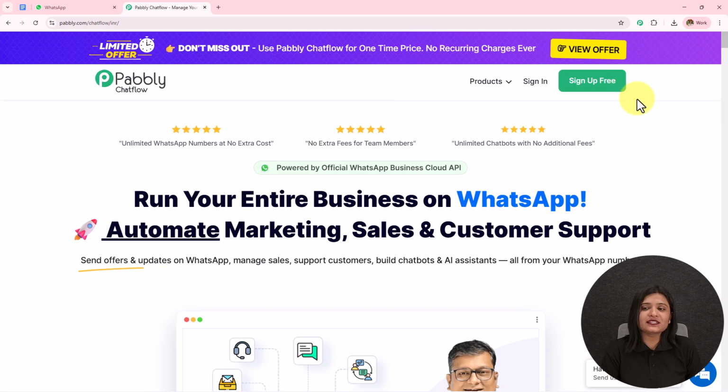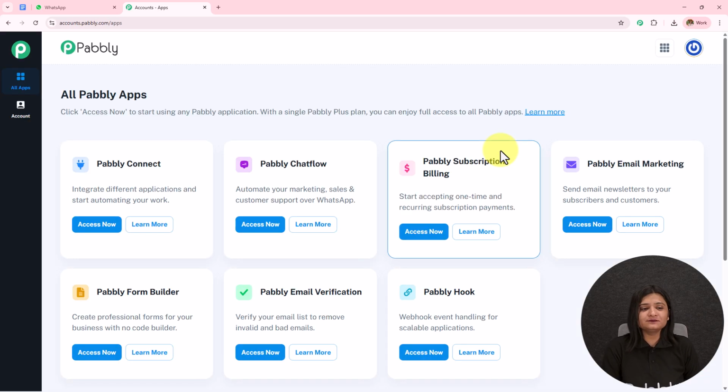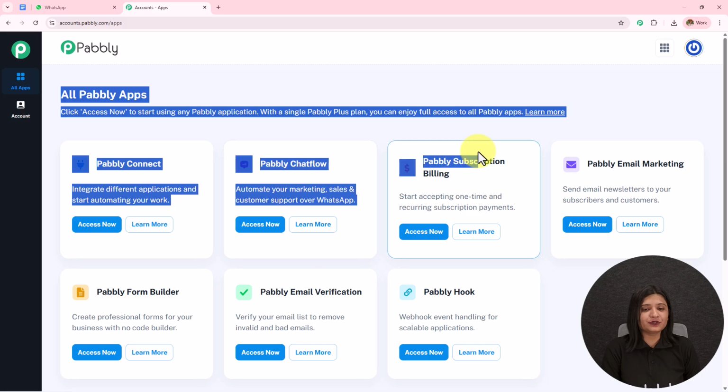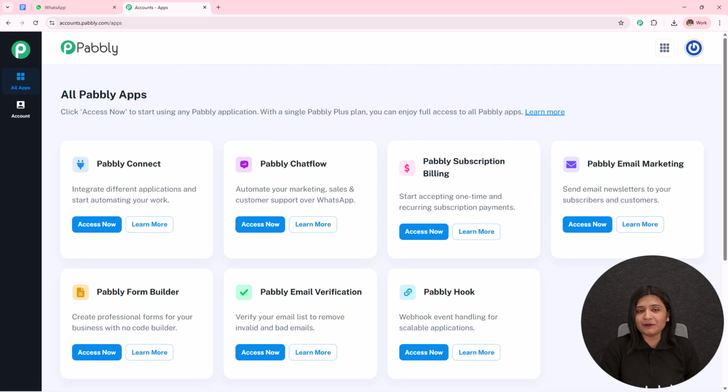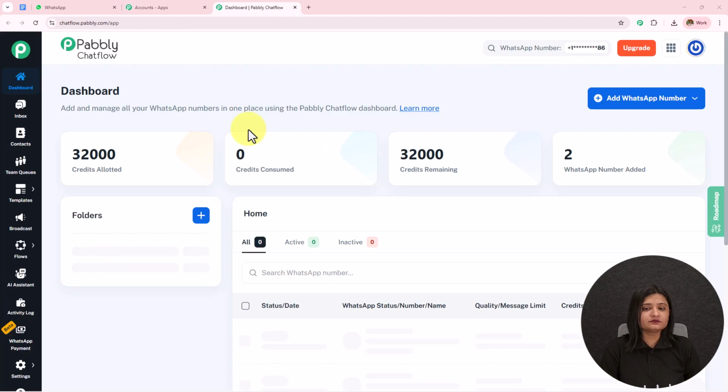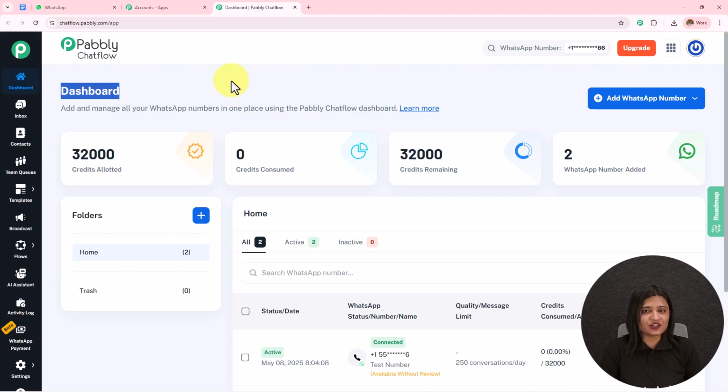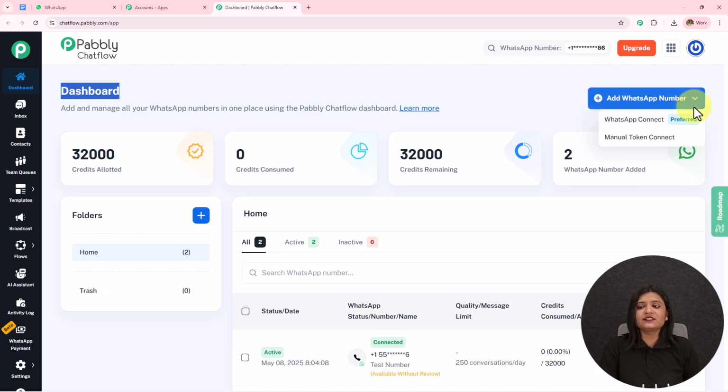Now here, as I'm an existing user, I'll click on this sign in, and here the all Pabbly apps page has appeared, which is showing me all the Pabbly applications. I'll click on this Pabbly Chatflow access now. And here it has taken me towards this dashboard. You can see the credit allotted, credit consumed, credit remaining, and the WhatsApp number added. To add your WhatsApp number to your Pabbly Chatflow account, simply click on this add WhatsApp number.